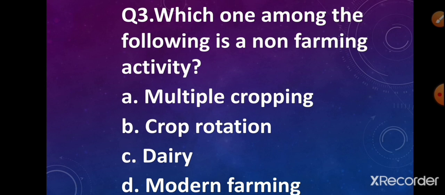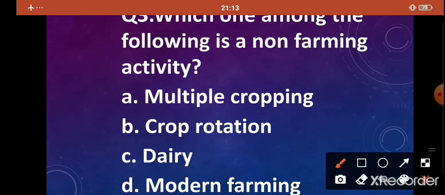Which one among the following is a non-farming activity? Option A, multiple cropping. Option B, crop rotation. Option C, dairy. Option D, modern farming. Yes, which is the correct answer?